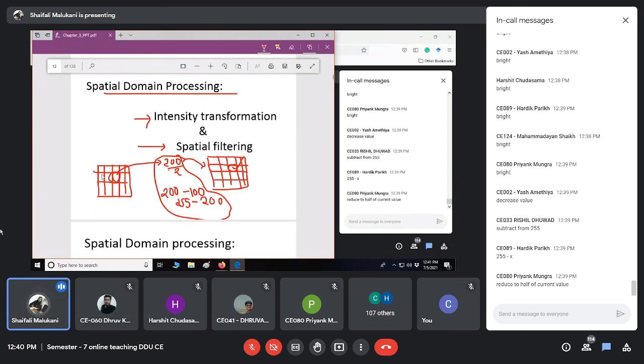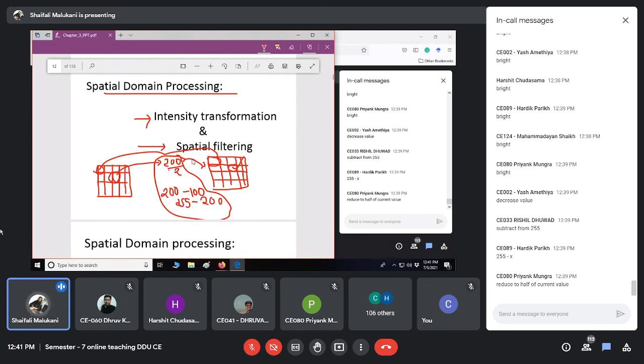So if the overall image was bright and I want it overall darker, this pixel was also bright, so I will perform the same operation over this. Whatever operation I chose here, I will perform here as well. So this is intensity transformation: take a pixel, operate on it, generate a pixel.